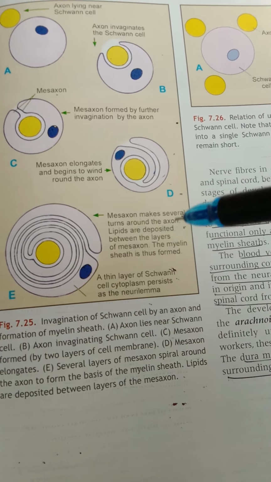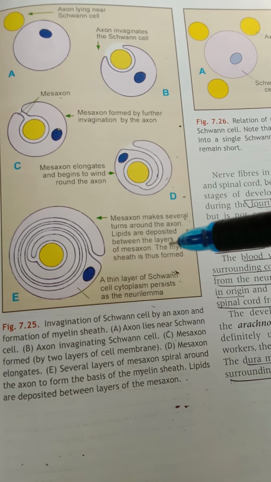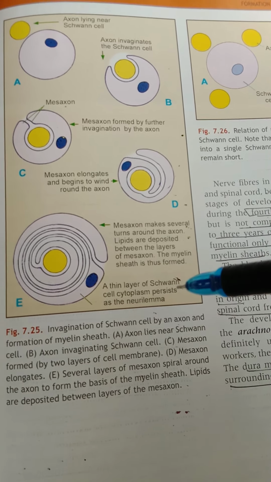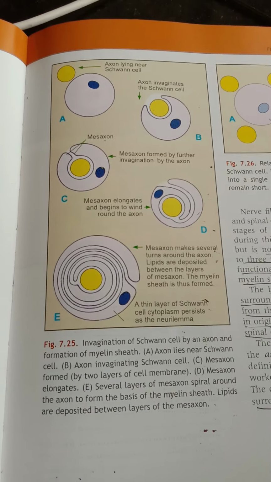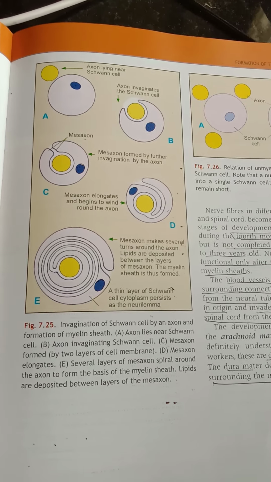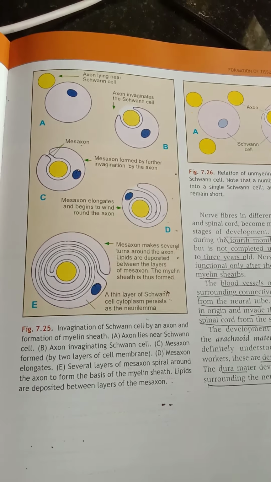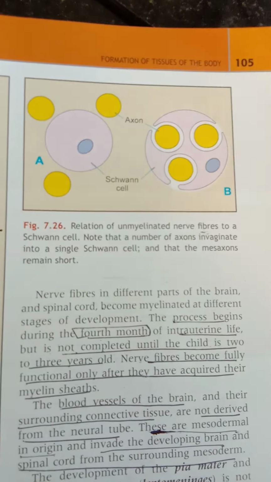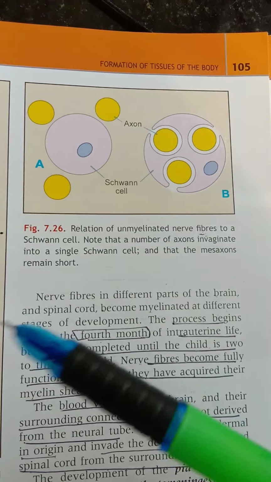So the mesoaxon makes several turns around the axon, lipids are deposited between. So the myelin sheath is formed. A thin layer of Schwann cell cytoplasm persists as neurilemma. Even Schwann cell is forming neurilemma in our peripheral nervous system. So in peripheral nervous system only we have Schwann cells, but in the central nervous system we are having our oligodendrocyte, right? So here the relation of unmyelinated nerve fibers to a Schwann cell.